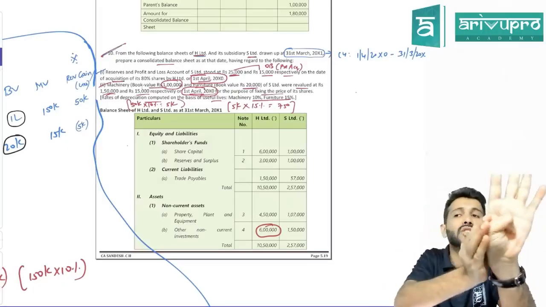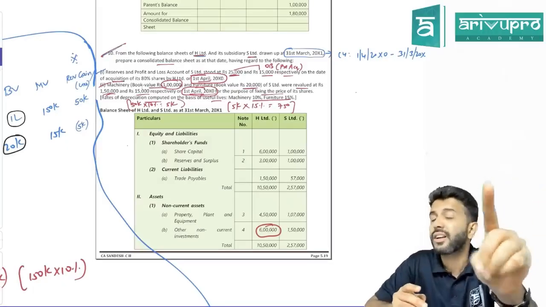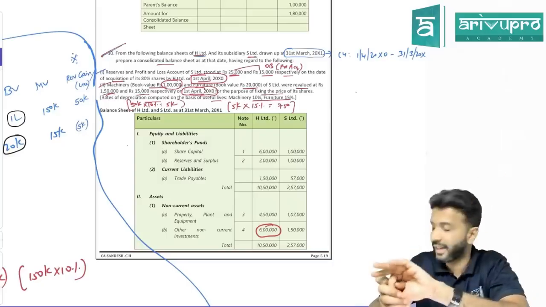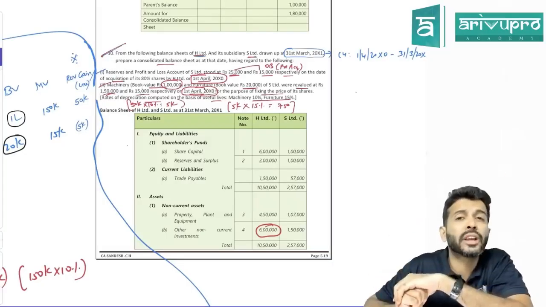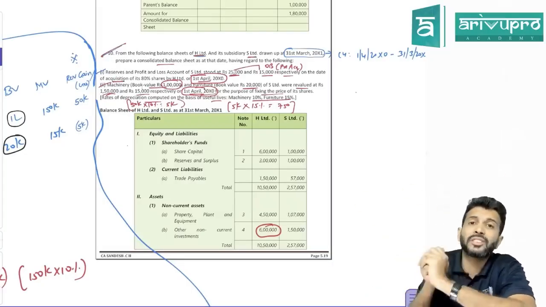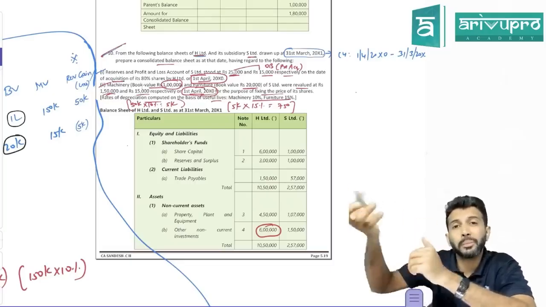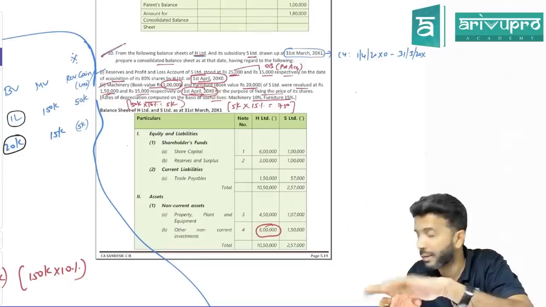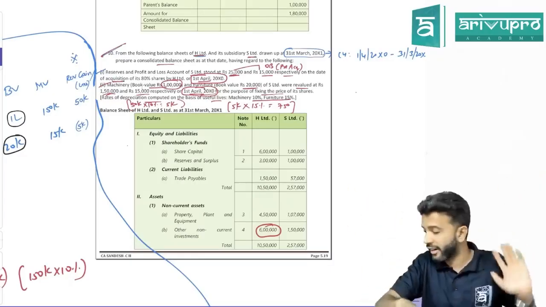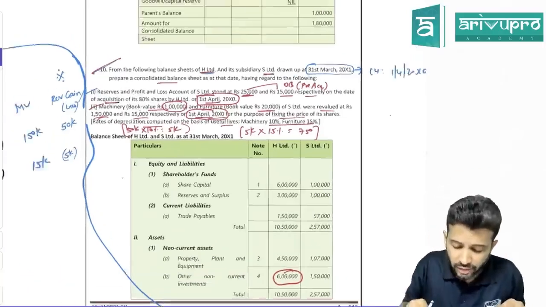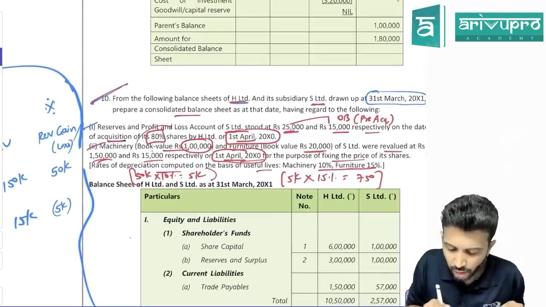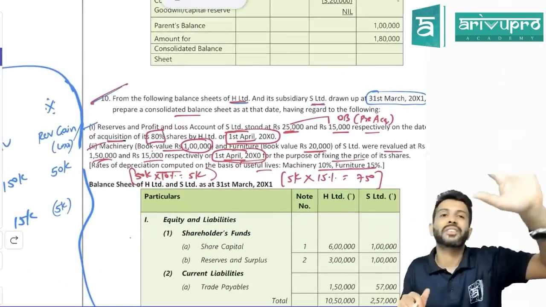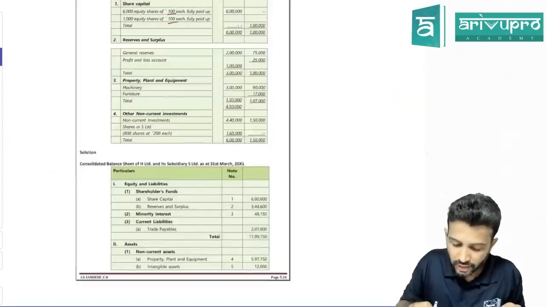First working note in consolidated financial statement. What is that? Shareholding percentage. What are we trying to find out through working note number 1? How much percentage shares in the subsidiary company is held by the holding company and how much by minority interest? Should we have to calculate that or is it given? Given. So here, how much is that? 80%. Correct? That means the first working note we already have clear.